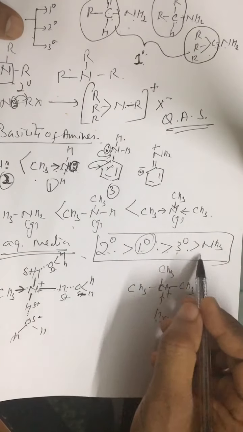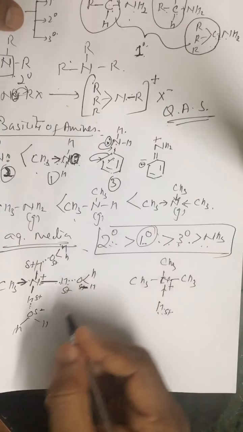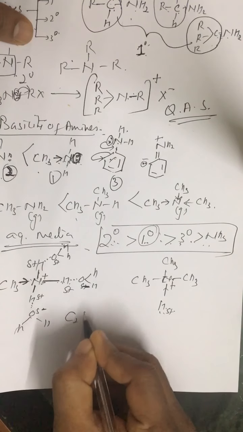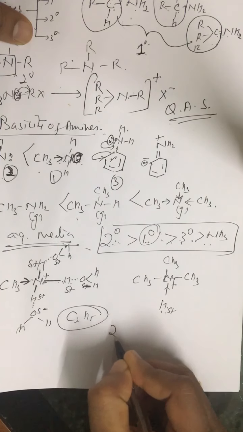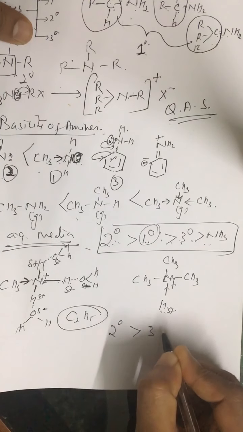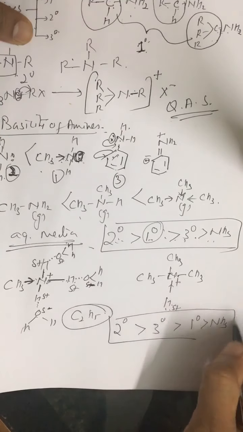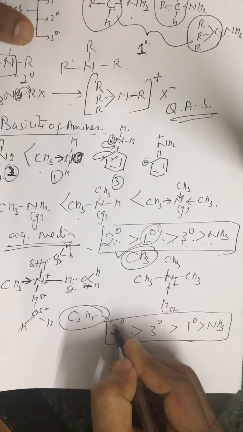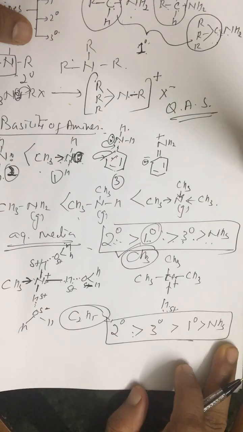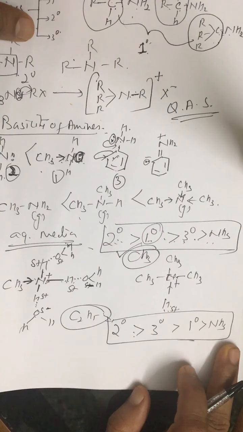So it is better you remember this 213. Whereas if the alkyl group is ethyl group, then the order follows 231, then ammonia. These two orders you must remember, this one for methyl group and this one for ethyl group. For methyl group it is 213 and for ethyl group it is 231. So this thing you must remember.